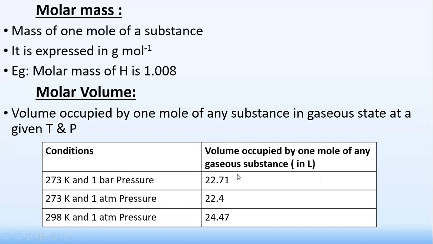This will be the volume occupied by 1 mole of any gaseous substance. This table is very important for solving problems. So these three values, learn them by heart yourself.